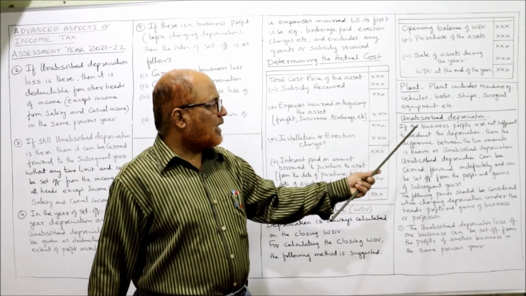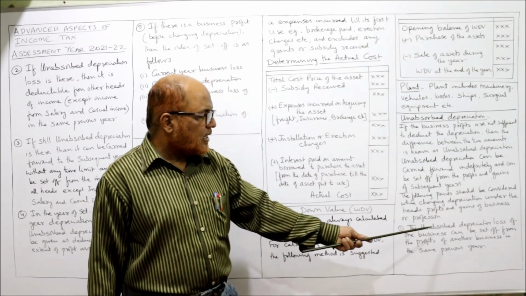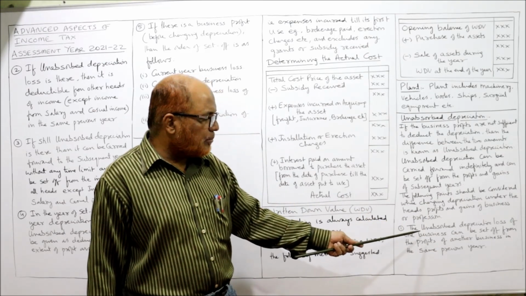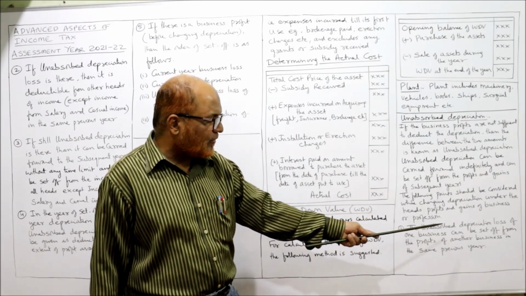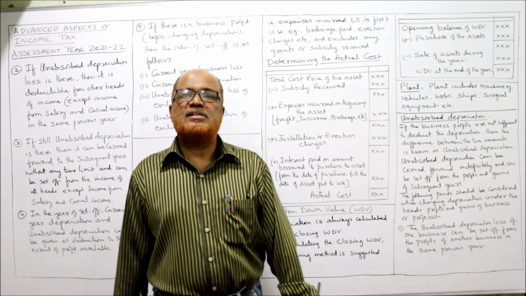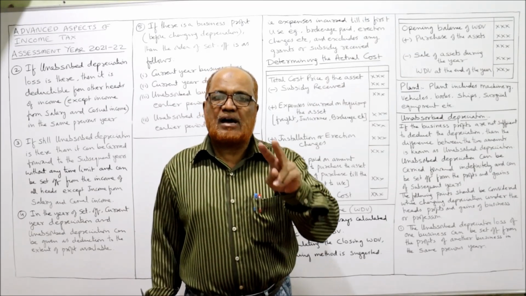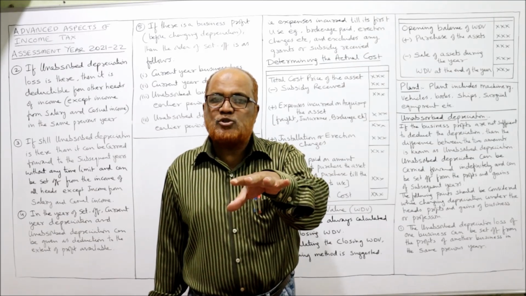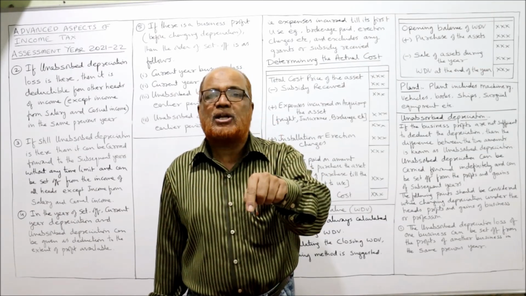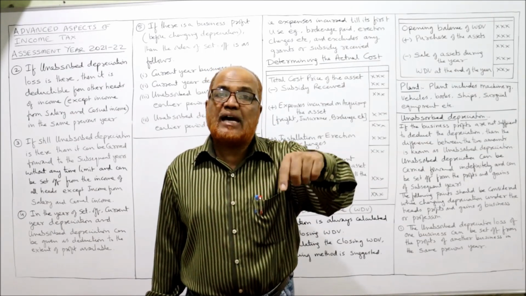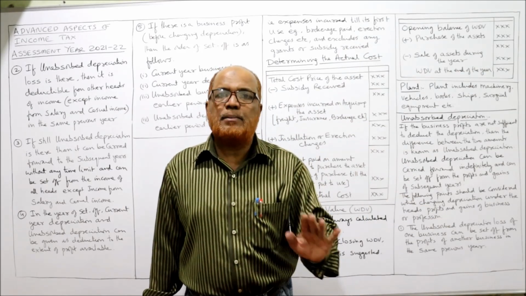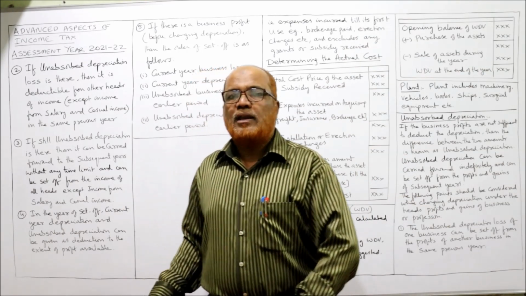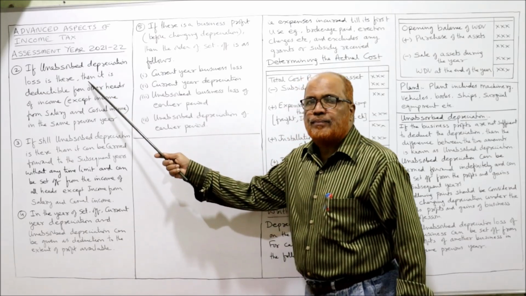So we have discussed the unabsorbed depreciation. First point, the unabsorbed depreciation loss of one business can be set off from the profit of another business in the same previous year. I told you, if a businessman is having two or more businesses, then one business's unabsorbed depreciation can be set off from the profit of another business in the same previous year. First point. Now the second point is the continuation.